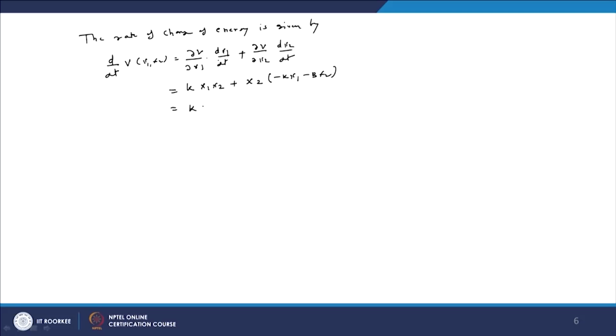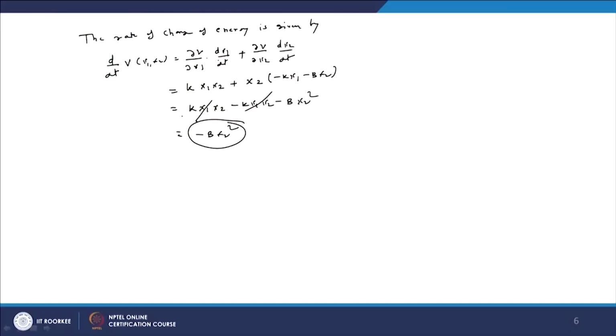Now after solving, what will we get? k x1 x2 minus k x1 x2 minus b x2 square. So this will cancel, and finally we get minus b x2 square. So if you differentiate this function and it decreases, it means that your energy is decreasing.